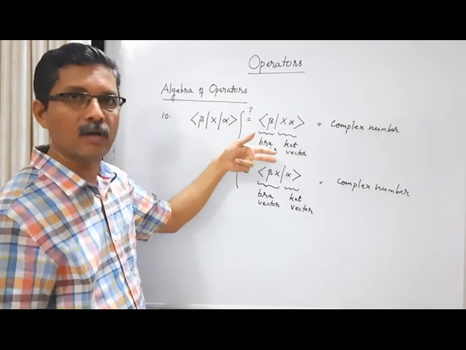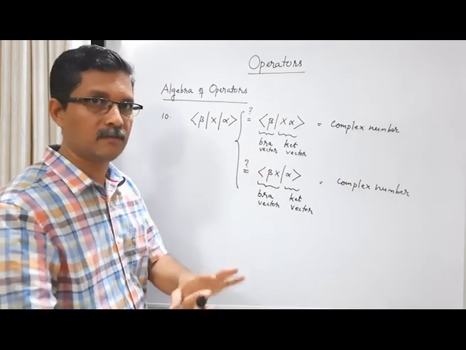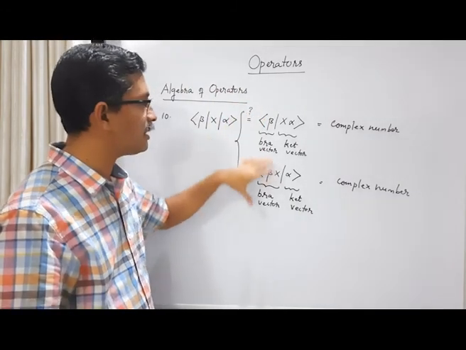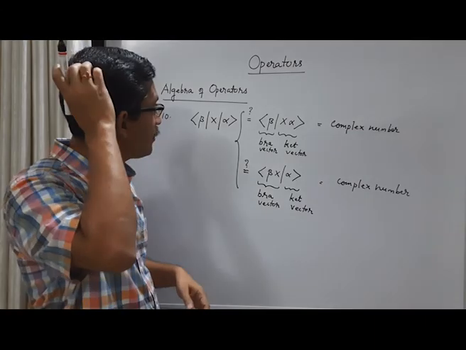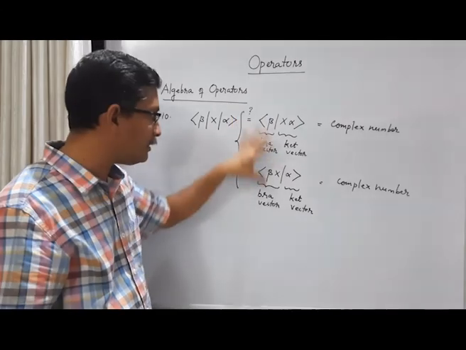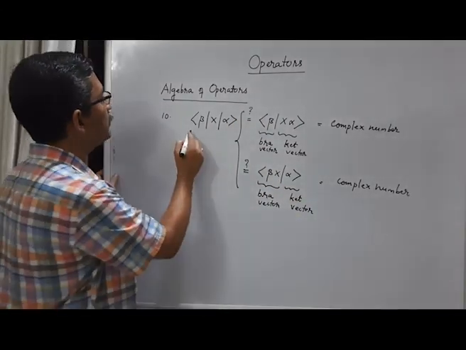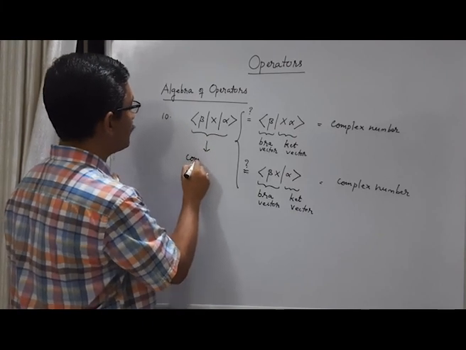Both cannot be equal always. Actually, both can be equal in some cases, but we will look at it later. But in general, for an operator x, this and this cannot be simultaneously the same always. So either this is true or this is true, but in either case the result is a complex number. So the point is that this quantity is a complex number.